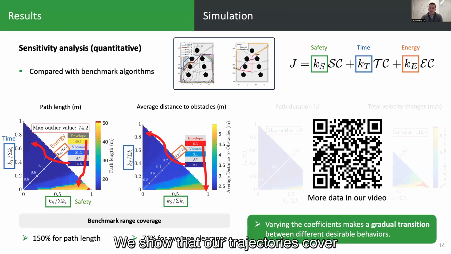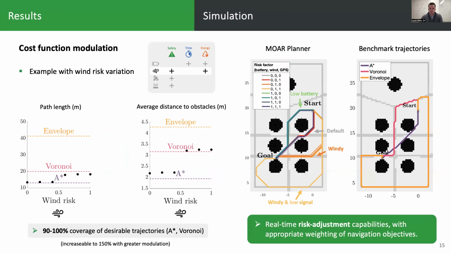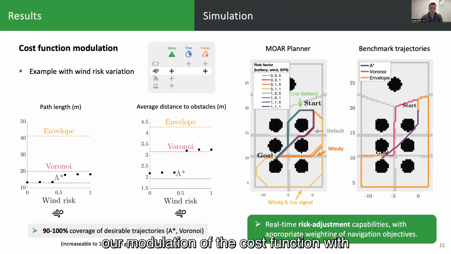We show that our trajectories cover 150% of the benchmark trajectories in terms of path length and 75% in terms of obstacle clearance. Our results confirm that varying the coefficients facilitates a gradual transition among different desirable behaviors. With this in mind, we tested our modulation of the cost function with mission risks. We show the results of varying the wind risk on the left. We can see that our algorithm makes a gradual transition between A-star and Voronoi style behaviors while covering between 90 and 100% of this range.